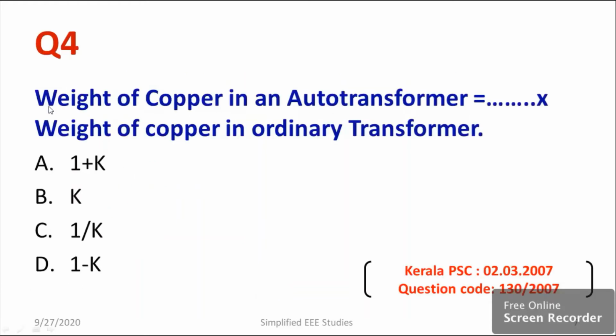Let me discuss question number 4. Weight of copper in auto transformer equal to dash into weight of copper in ordinary transformer. You need to compare ordinary transformer and auto transformer. Auto transformer is a single winding transformer whereas ordinary transformer is a two winding transformer. There is a relationship for saving in copper. That means weight of copper in auto transformer equal to, from the options we have to identify, 1 minus K. I can go for option D, 1 minus K into weight of copper in ordinary transformer. So this is a relation that you have to remember, where K is known as turns ratio. This can be asked in the upcoming examination. You can keep it in your mind.